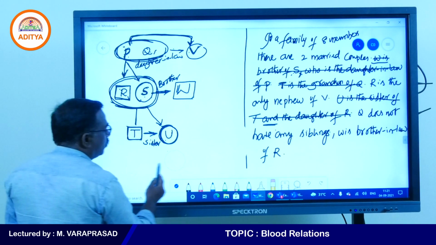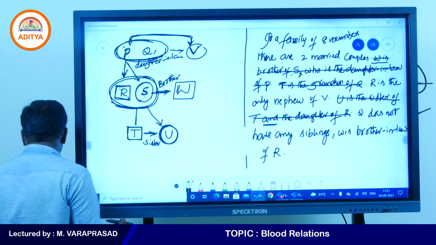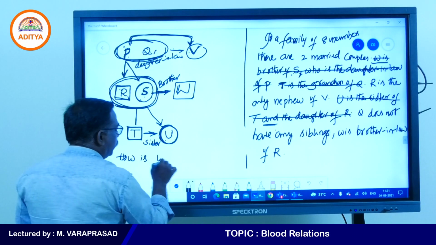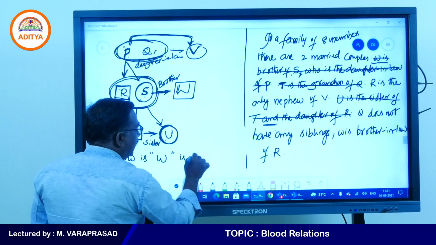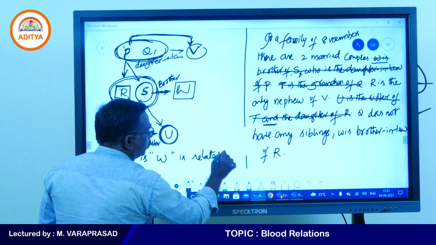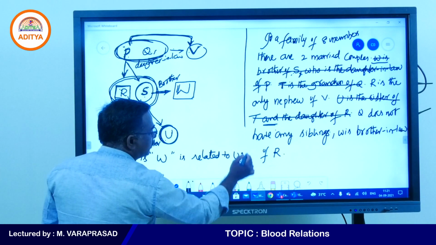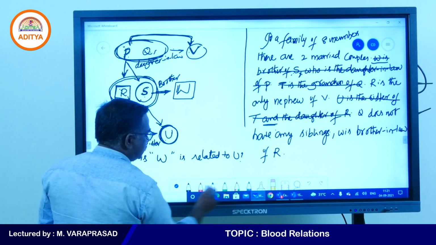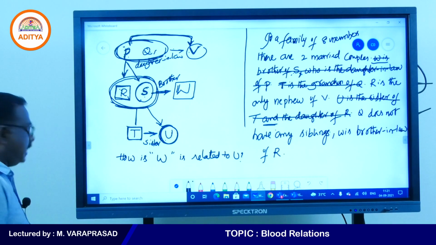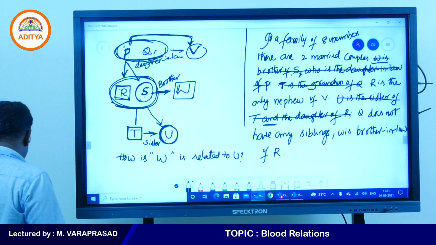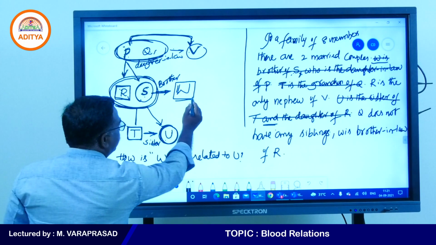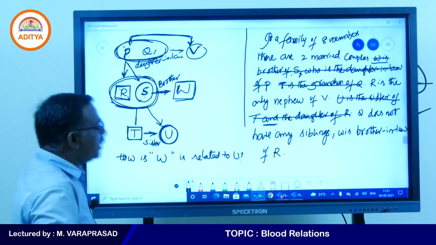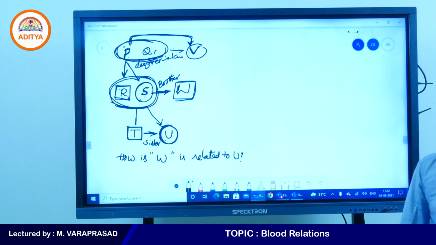One more question for the same data. How is W related to U? Let me know the answer for this question. We can discuss now. How is W related to U?